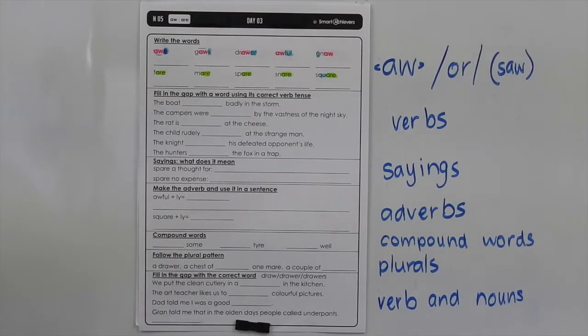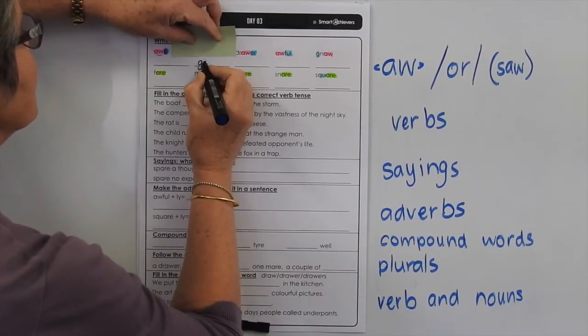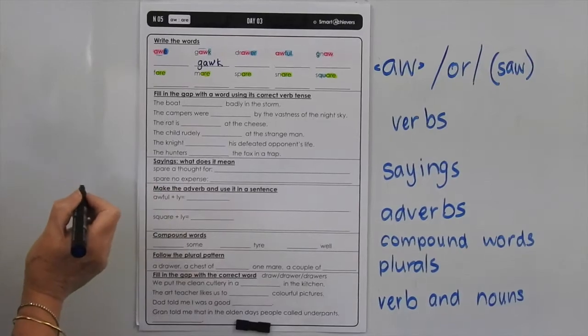Let's start with the second word, which we've got gawk. Gawk, G-A-W-K, cover it and write it on the line. Don't forget to check to make sure you've spelt it correctly.